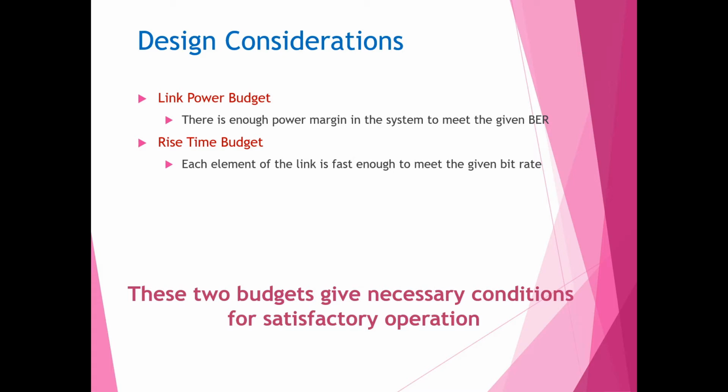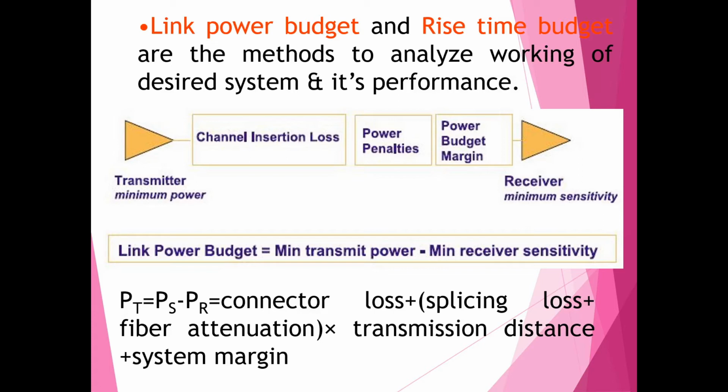Now, the most important design considerations are link power budget and rise time budget. So link power budget means there is enough power margin in the system to meet the given bit error rate, and rise time budget means each element of the link is fast enough to meet the given bit rate. So this we have to consider. These two budgets give necessary conditions for satisfactory operation. Link power budget and rise time budget are the methods to analyze the working of the desired system and its performance.